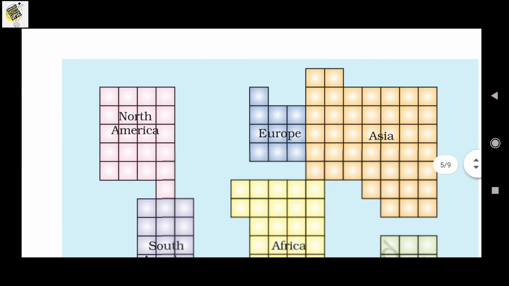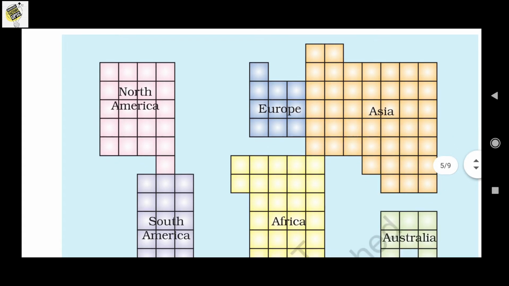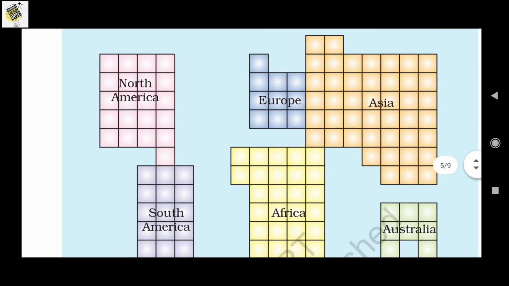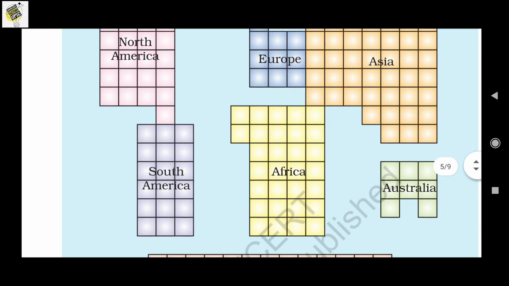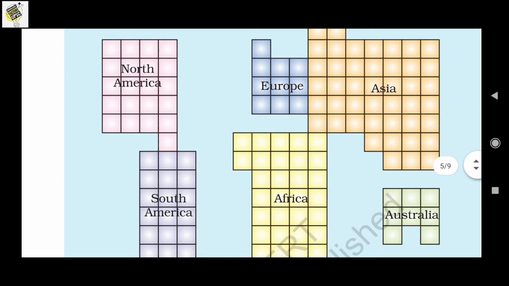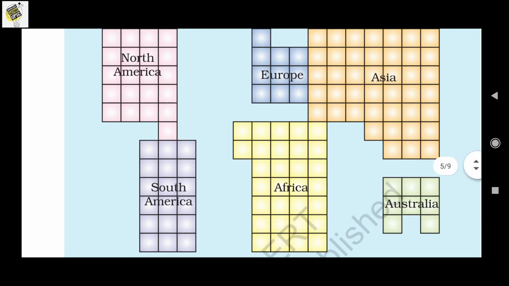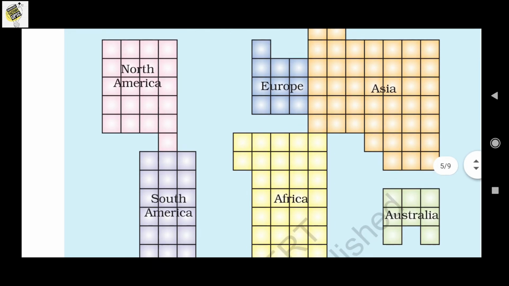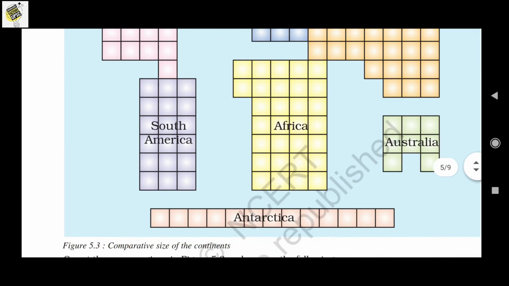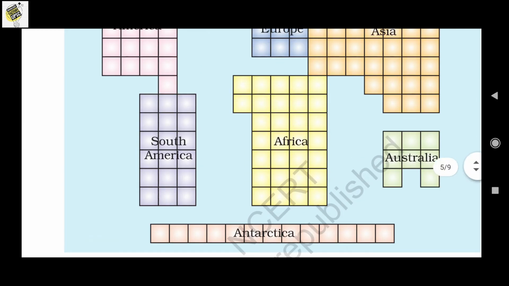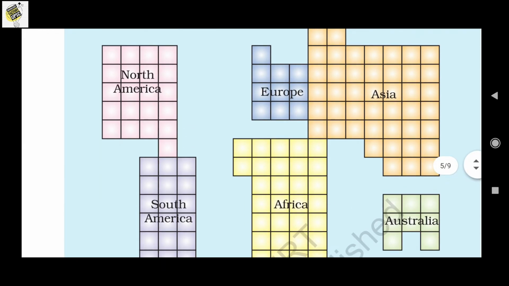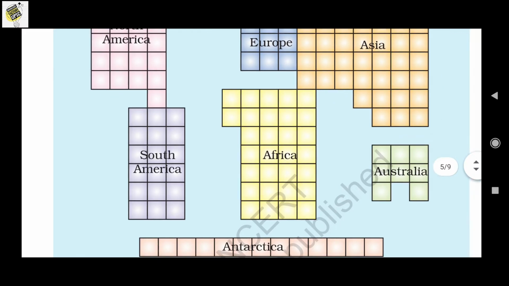here is a simple diagram which shows how much land each continent contributes together to form the Earth. That means Asia, Europe, North America, South America, Africa and Australia. Here we can find that Asia is the largest continent, Africa is the second largest, the third largest is North America, and like that. Then the smallest continent is Australia. Okay, so here is a simple diagram which shows the land distribution in the continents.